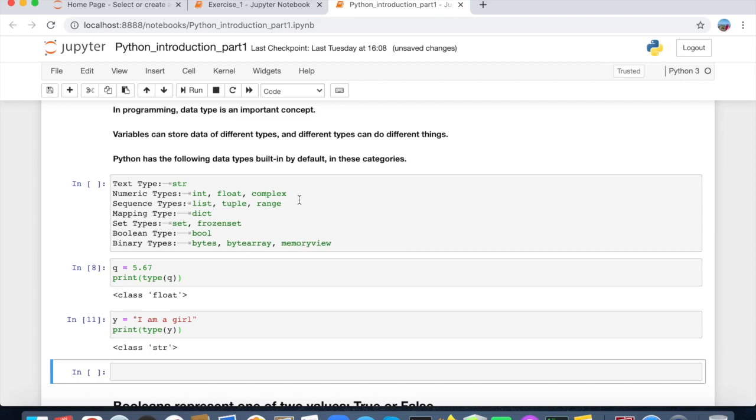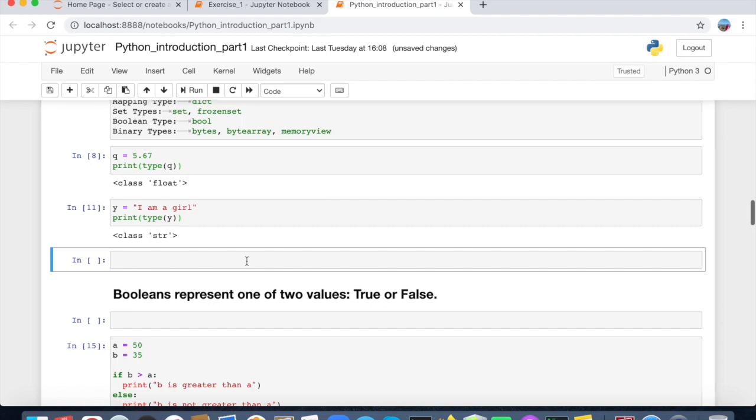So maybe for beginners it's not important to know about all of these data types, but the most important ones that we have to know are string, integer, float, complex might also be okay, list, tuple, range, dictionary, set, boolean. Boolean is very important. What is boolean? We will see here.